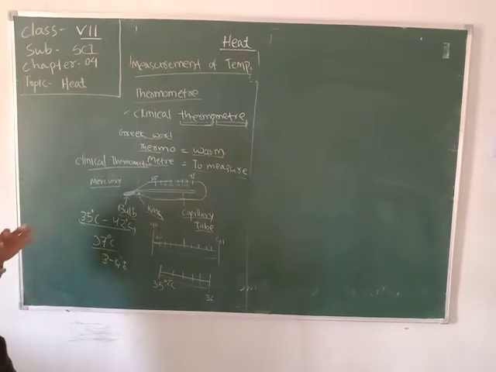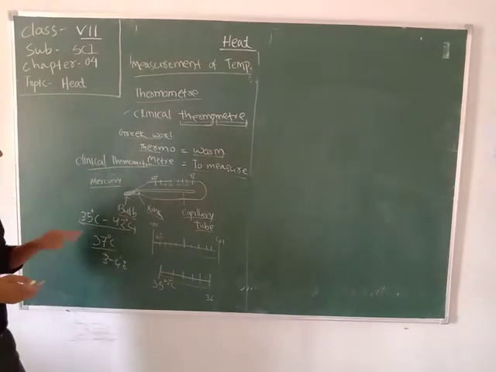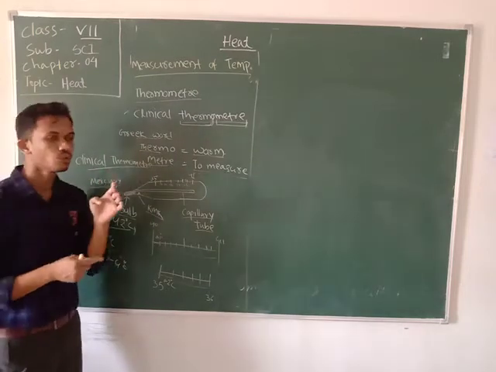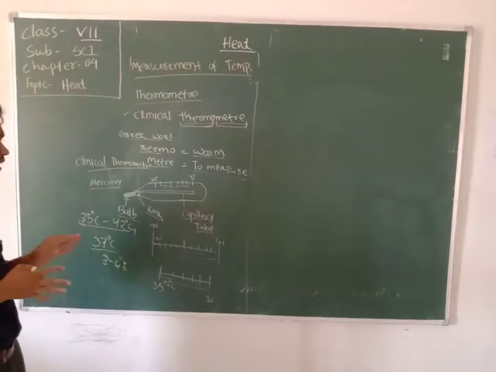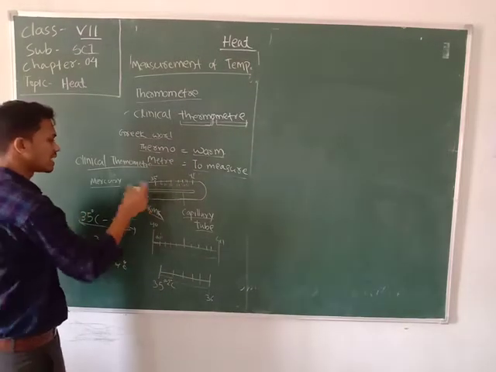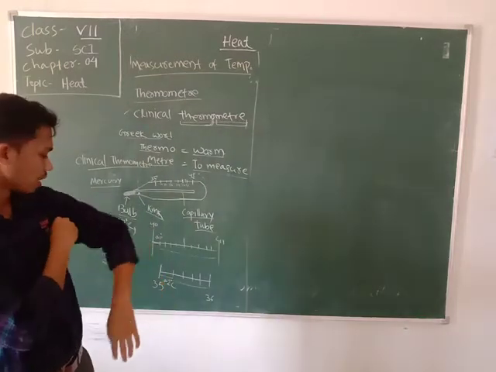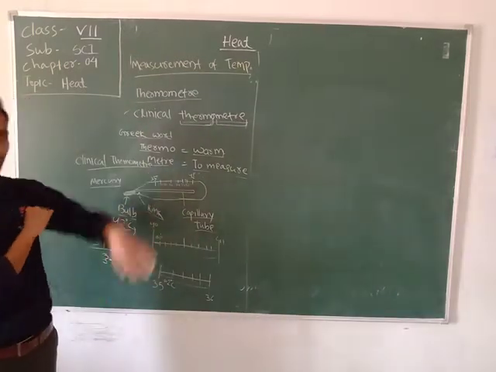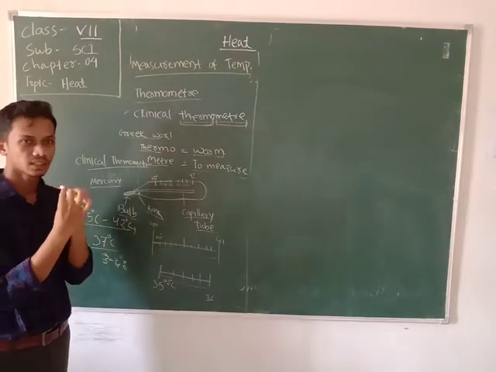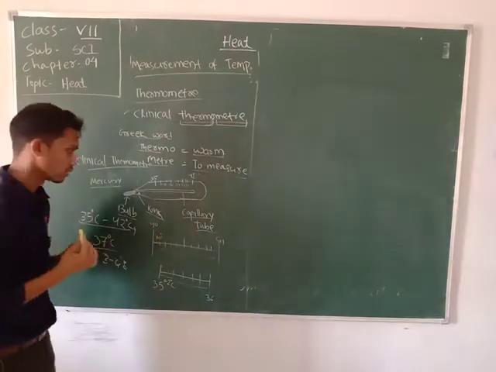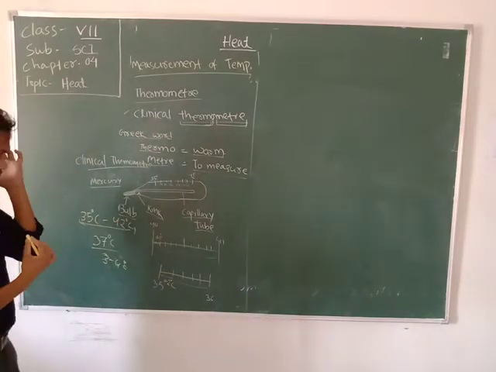So how does the clinical thermometer work? If you want to measure the temperature of your body, you can place the clinical thermometer under your tongue or behind your hand. You will place it here, or you may also place it under your tongue. So the bulb part is placed inside that.